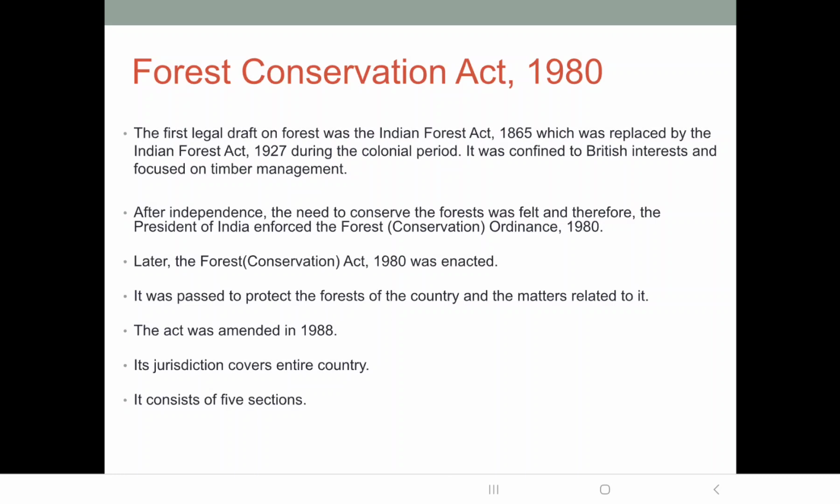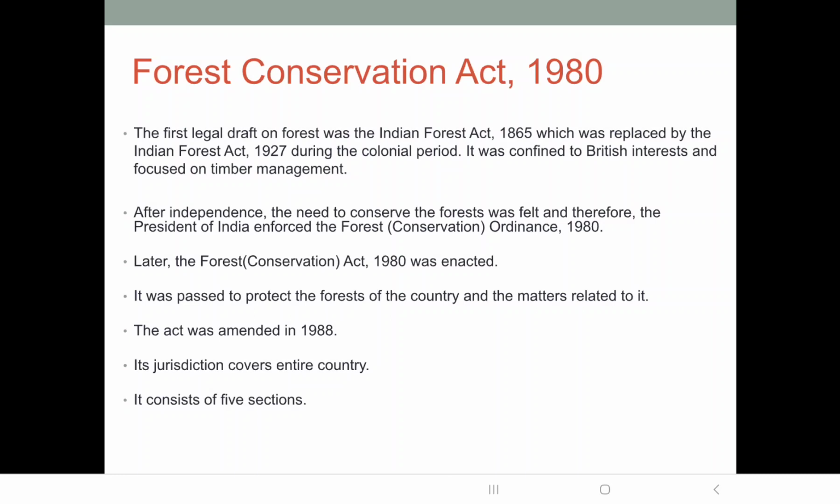Okay, ordinance was passed by the then President of India for forest conservation, and later on it became the Forest Conservation Act 1980. It was enacted.